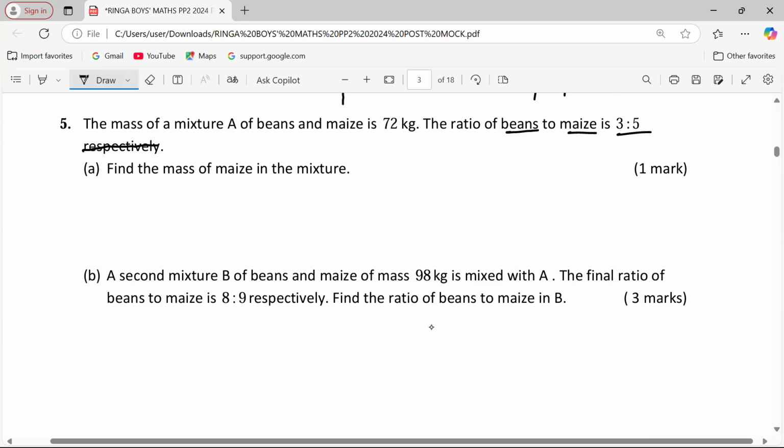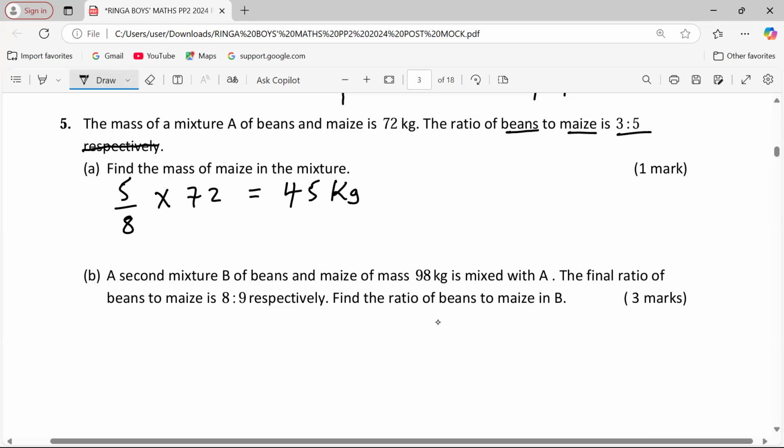Maize is taking 5 proportions out of a total of 8 proportions, and the total mass is 72. I've added 3 and 5 to get 8 proportions. Then maize is 5 over the total proportions, which are 8. Then we multiply this by 72. So the answer shall be 45 kg.